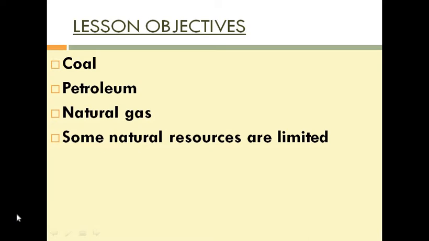In this chapter, we will study how coal is formed, how petroleum is formed, what are their different products and what are their uses. We will also come to know about natural gas, and in the last we will study about some natural resources which are in limited amount.